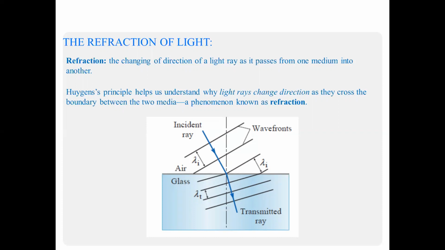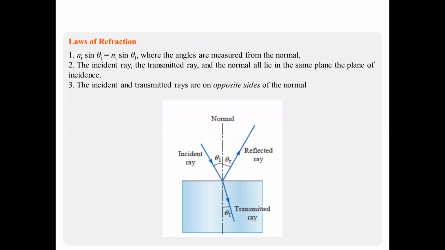So basically, the laws of refraction: the refractive index is denoted by n. If we consider the refractive index of the incident medium as Ni and that of the transmitted medium as Nt, then Ni sin theta i is equal to Nt sin theta t.